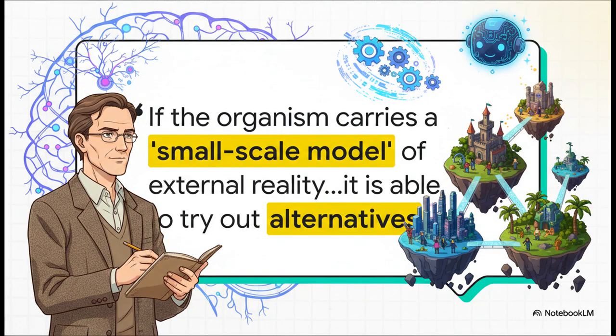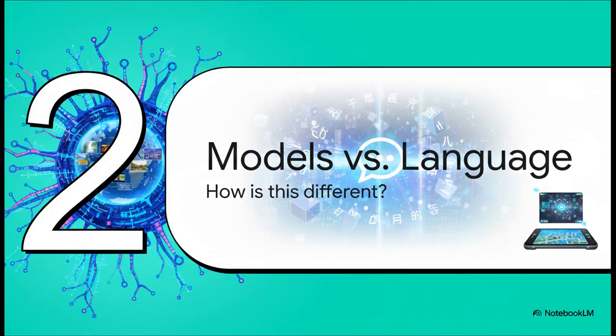And what's really wild is that this idea isn't new at all. A psychologist named Kenneth Craik came up with this all the way back in 1943. He argued that our own brains do this. We build these little, small-scale models to safely test out different choices before we actually make them. So you might be thinking, okay, but how is this really different from the AI I use every day, like ChatGPT? And understanding that difference, well, that's the key to seeing why this is a whole different kind of intelligence.